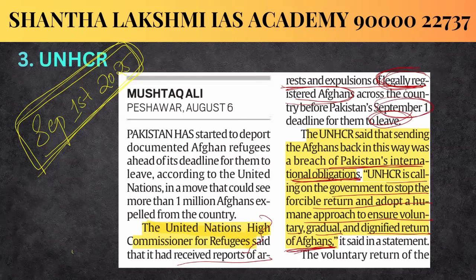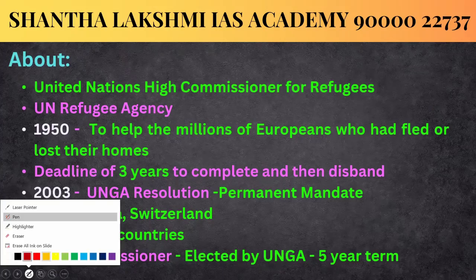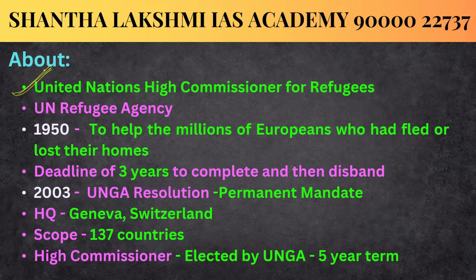So we'll see what this UNHCR is. UNHCR stands for the United Nations High Commissioner for Refugees, popularly known as the UN Refugee Agency. It was formed in the aftermath of the Second World War, in December 1950, with the purpose to help the millions of Europeans.